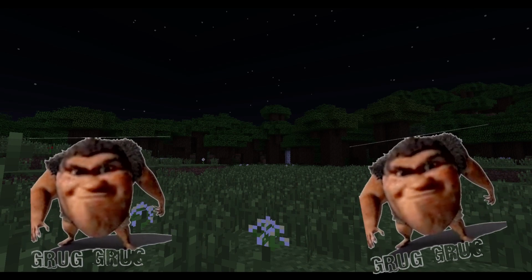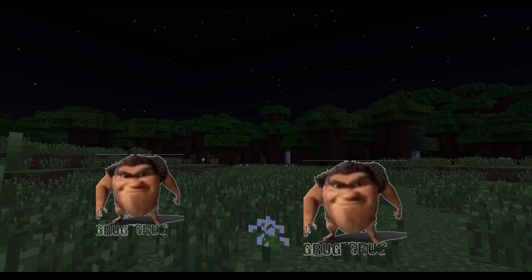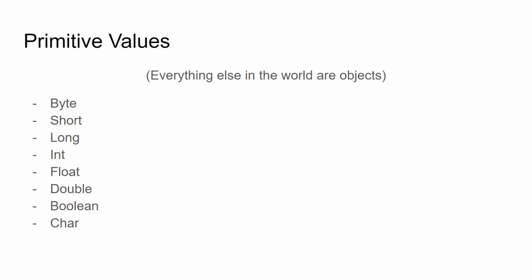Before mankind existed, they were primitive people until a giant rock from space killed them all. The 8 that survived managed to work with the object that they had to create Java as we know it today. These 8 primitive values are called byte, short, long, int, float, double, boolean, and char.